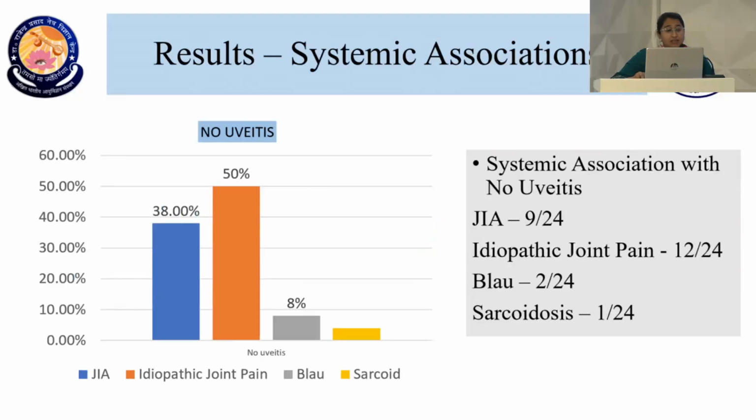In our cohort of patients that had no uveitis, they had JIA in 9 out of 24, whereas 12 patients were referred because they had idiopathic joint pain. The rheumatologist wanted us to inspect the eyes so that they could come to a diagnosis. And 2 patients had Blau syndrome, whereas 1 had sarcoidosis.